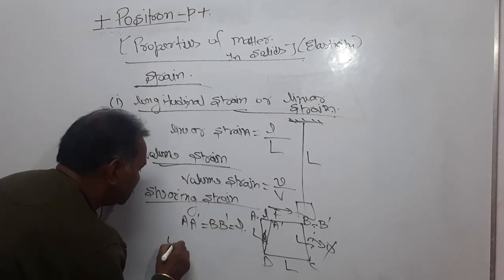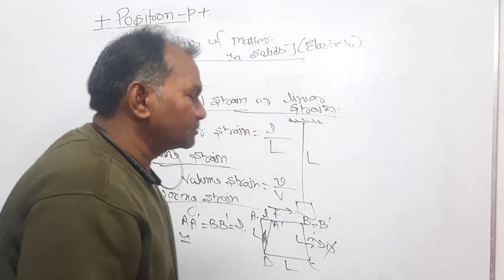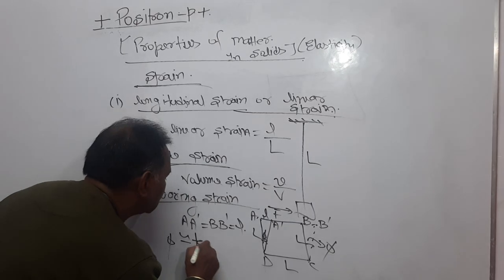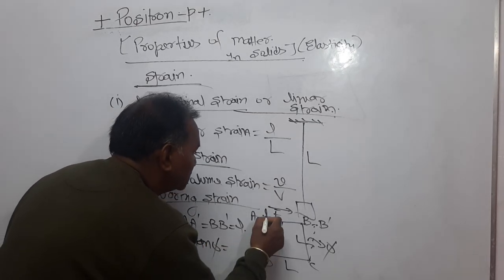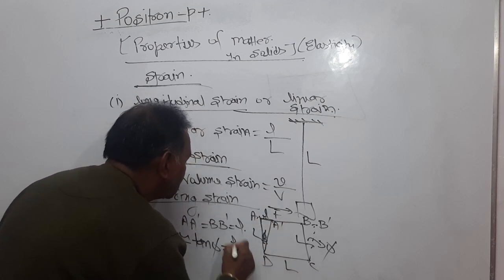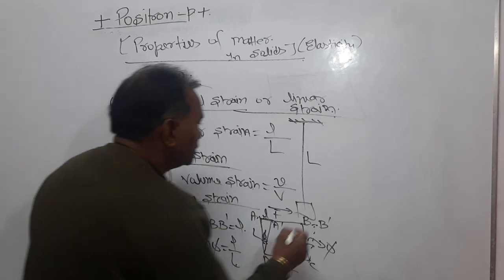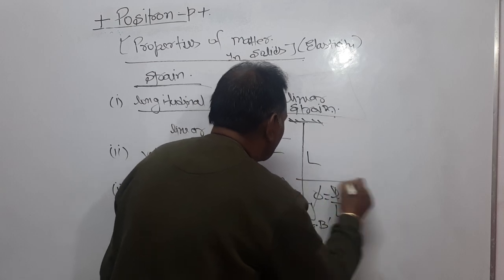Then if the angle is very small, sin theta equals theta, tan theta is approximately equal to theta, so tan phi equals perpendicular upon base, l upon L. So the angle of shear phi becomes small l upon capital L.